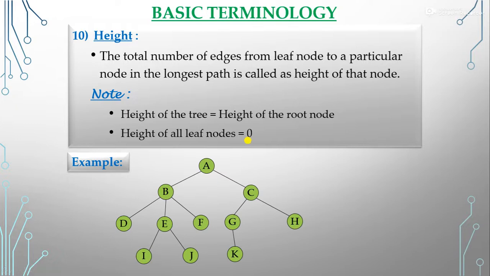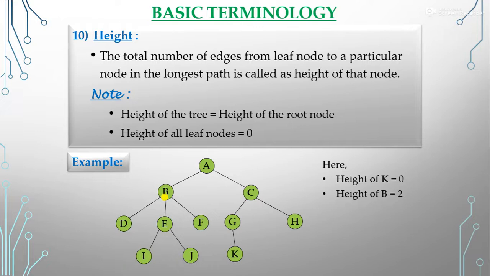Let's take an example. We have this tree graph. What is the height of K here? K is a leaf node. So what is the height of K? K's height is 0. Next, what is the height of B? The height of B is 2.